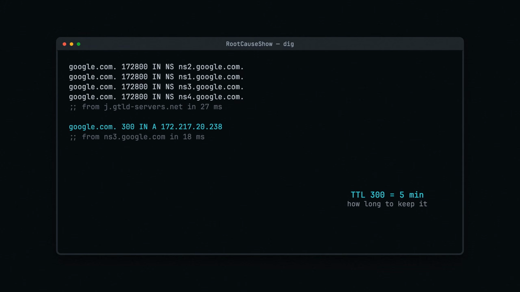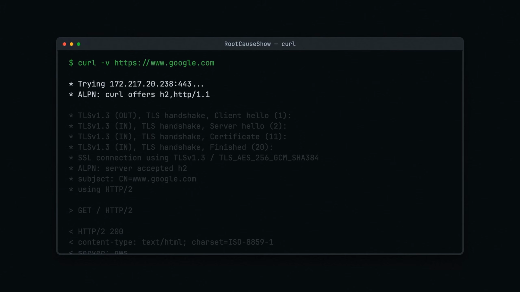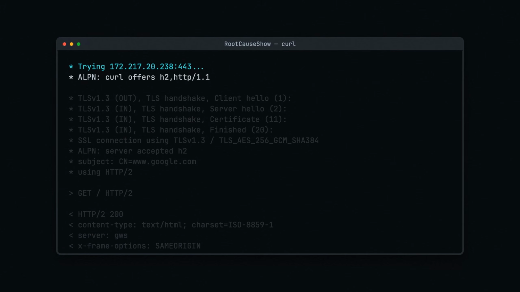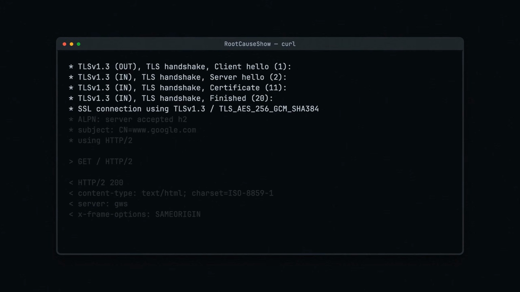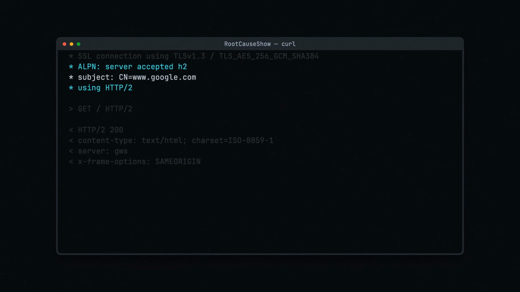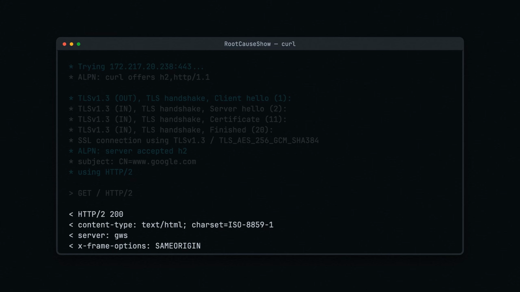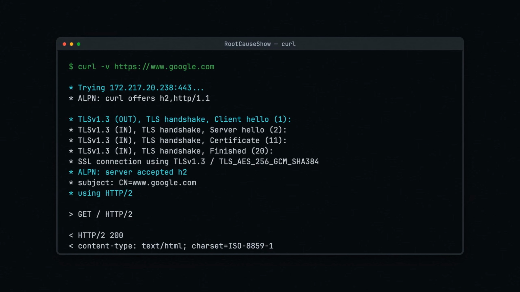Now curl verbose mode, the whole journey in one screen. Connected, that's our 3-way handshake done. Here's the TLS negotiation. The disguise being agreed. Notice SNI. She tells the server which site she wants before encryption starts. Remember that detail. It matters in a later episode. ALPN says they'll speak HTTP too. And then, headers, status, content, the boxes. Every line here is a scene you already watched.